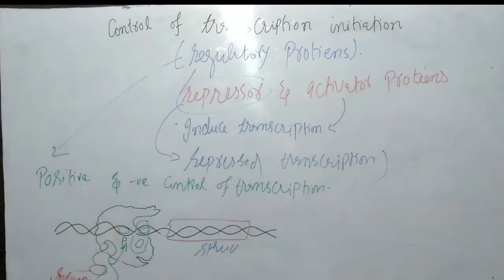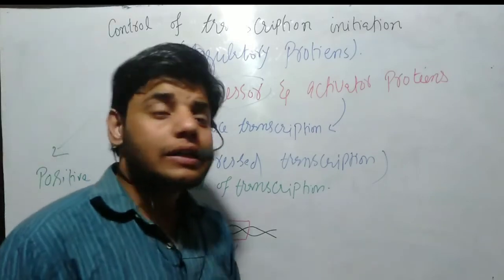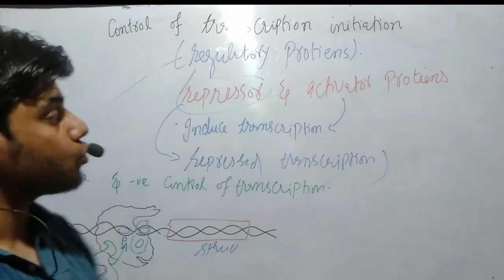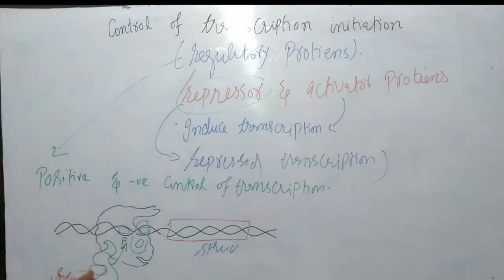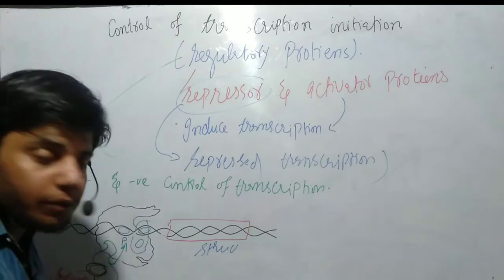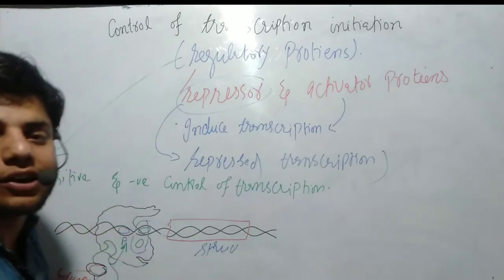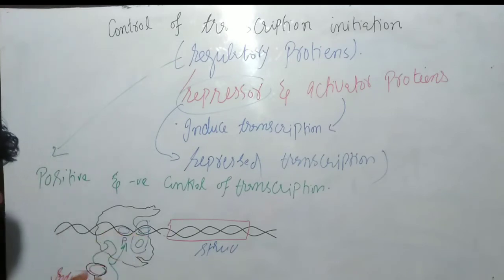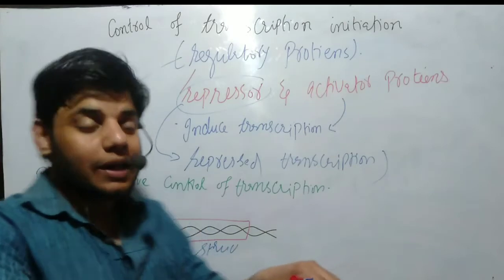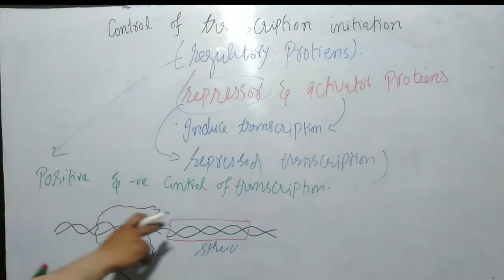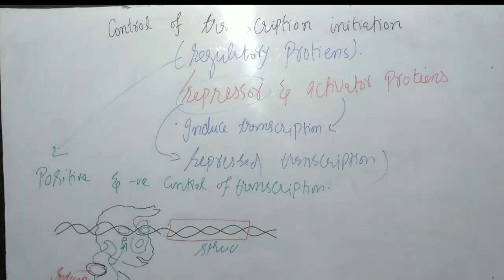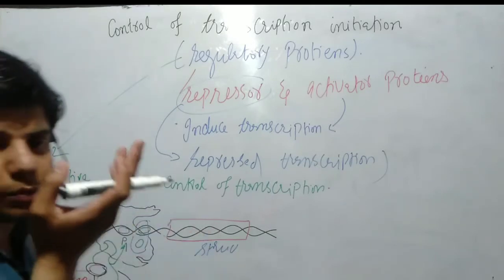But remember guys, if the transcription process needs to be stopped, what happens in this case? This effector molecule, which we call the inducer, is released out, and this protein will be in deactivated form. It will again detach from the promoter region. Once it detaches from the promoter region, the transcription process will be stopped. The DNA will again be in a linear or circular form. In this way, the RNA polymerase will not bind and the transcription process will be stopped.